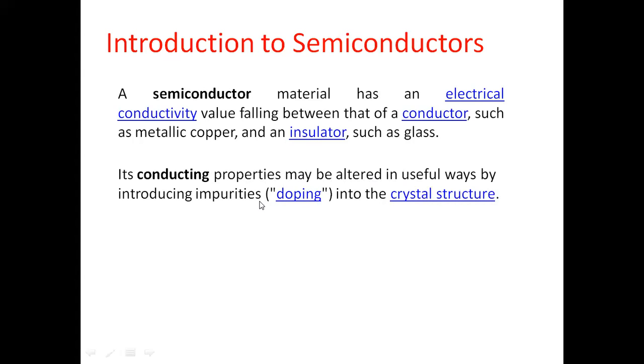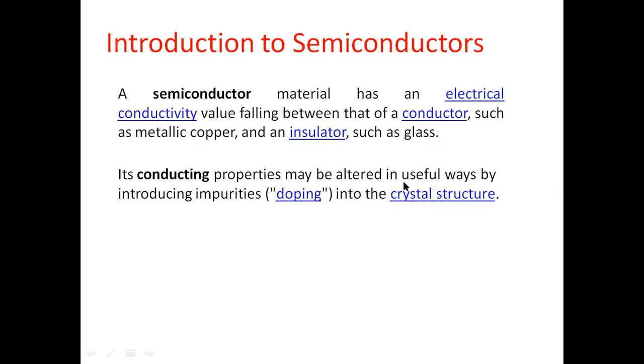Doping is for adding impurities to the material. Understand that? So which material do we add impurities to? Suppose we say semiconductor. The conducting properties of the semiconductor can be varied by adding impurities to it, and that process of adding impurities is called doping. And where do we add it? We add it to a crystal structure.